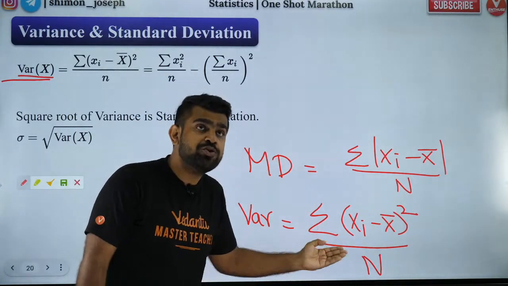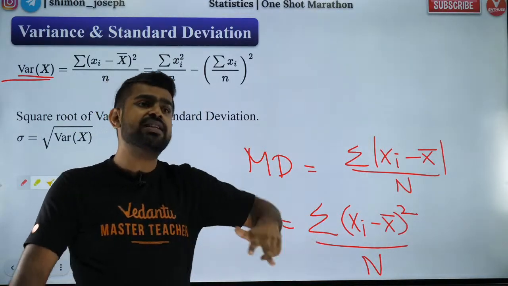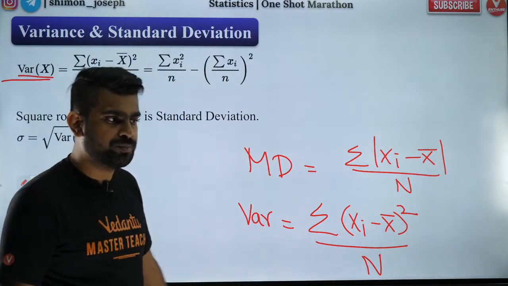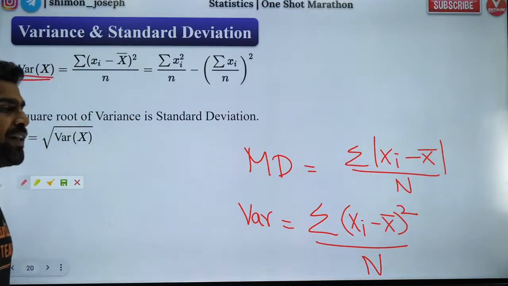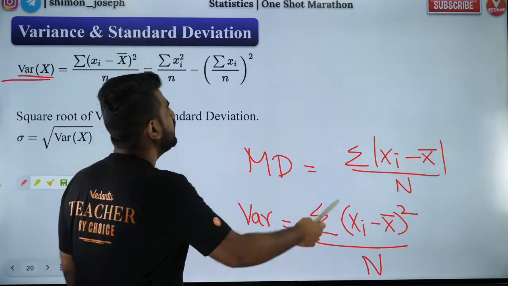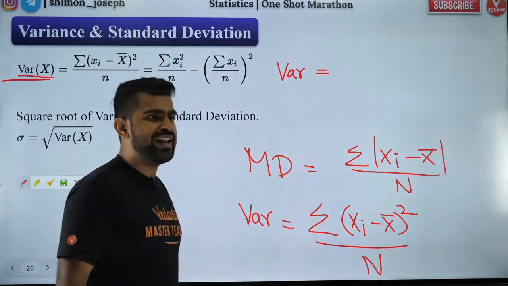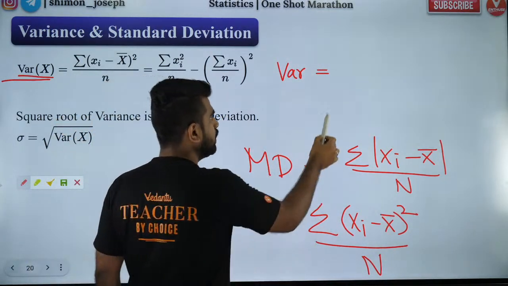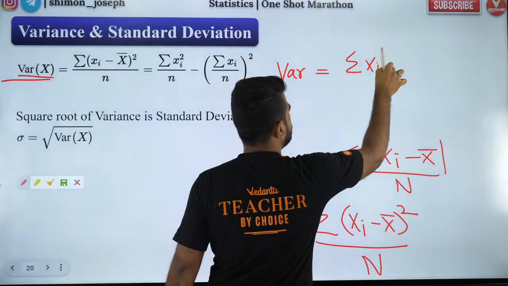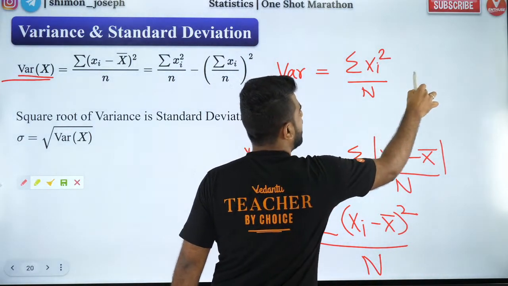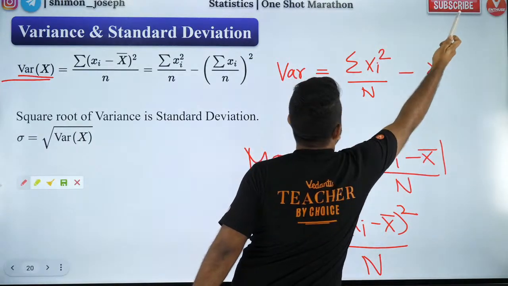They used to give one more formula. I will show you. The formula that is more frequently used, please listen carefully, is variance equal to sigma xi square by n minus x bar the whole square.